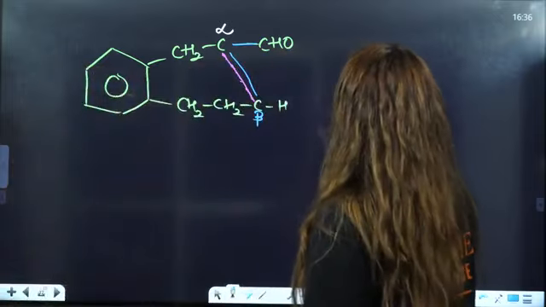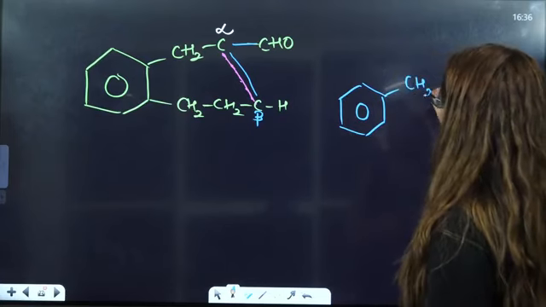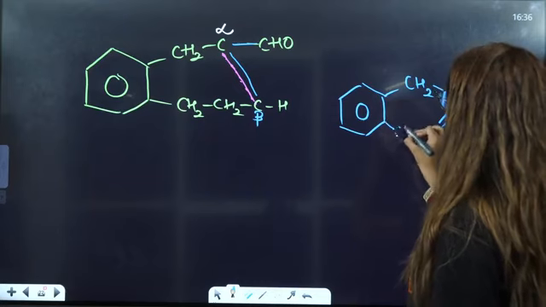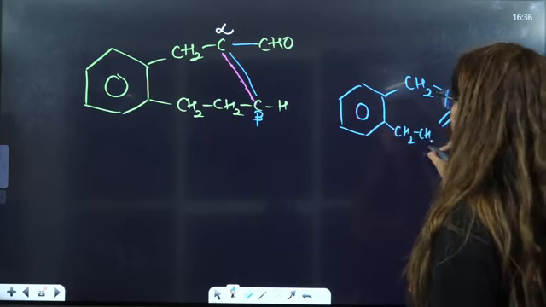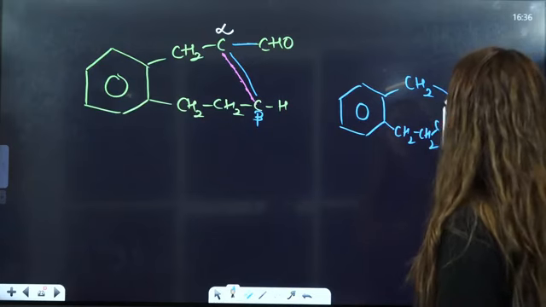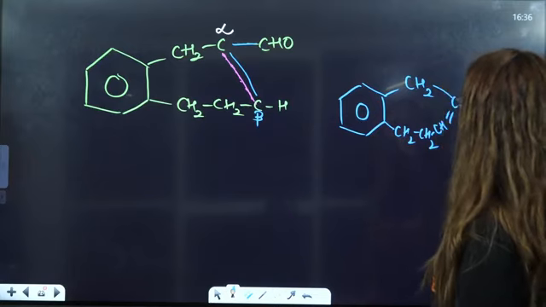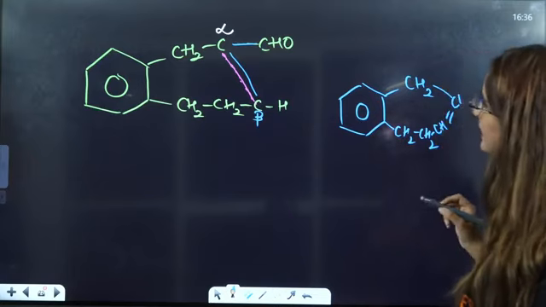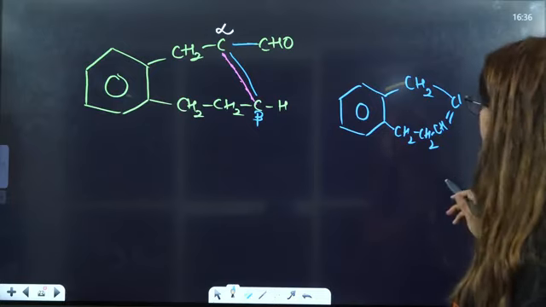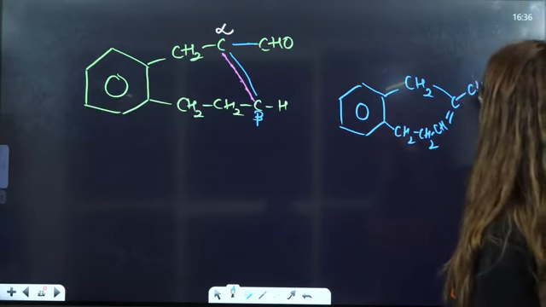Let me just draw it in a better way. This is the benzene. This is CH2, this is C double bond, this is CH2, this is CH2, this is C. Here you will have one CHO.